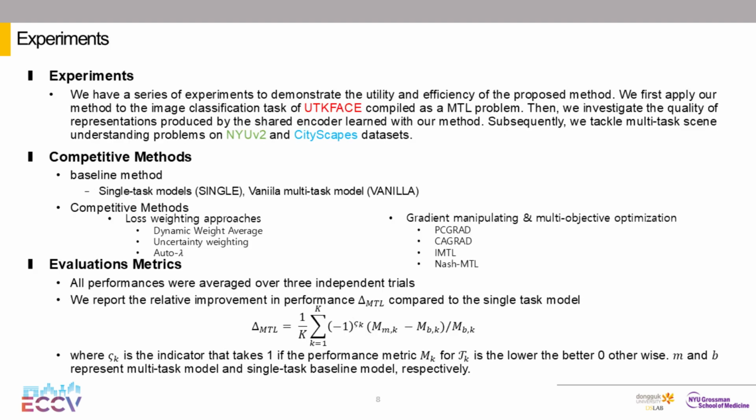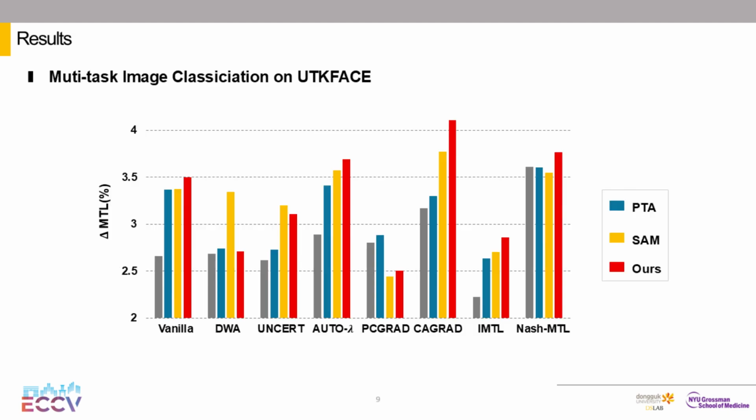We performed a series of experiments to demonstrate the utility and efficiency of the proposed method on several multitask learning benchmark datasets. Here are the results of our image classification experiments. The gray bar represents the performance of the existing multitask learning method, while the colored bar indicates the performance when each method is combined with our approach, sharpness-aware minimization, or pseudo-task augmentation.